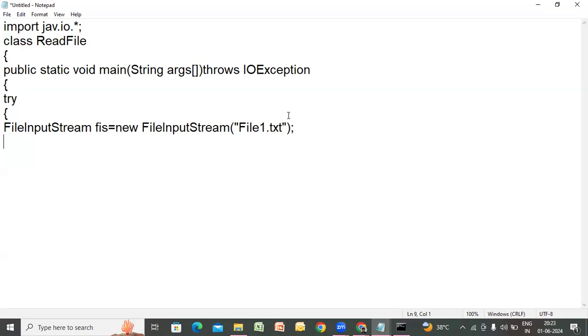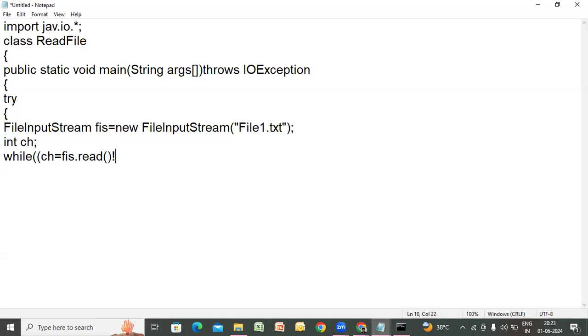Now, yesterday we dealt in terms of characters. Today, why not with integers? You can deal with integers also. See how I deal with integers. I have taken int ch, just to show some difference. That's all. So while, just like yesterday, ch is equal to fis.read.